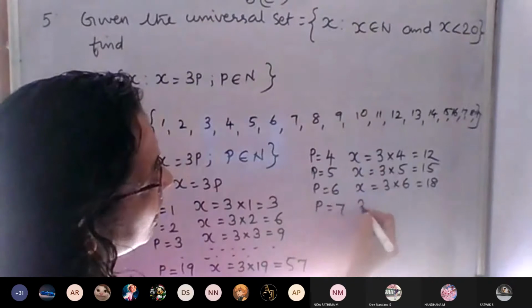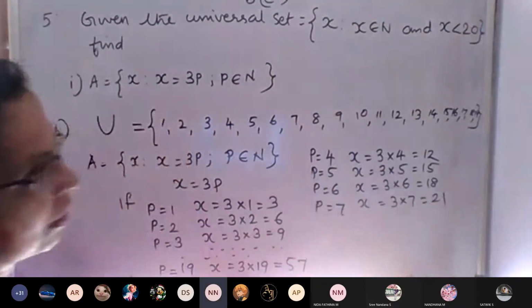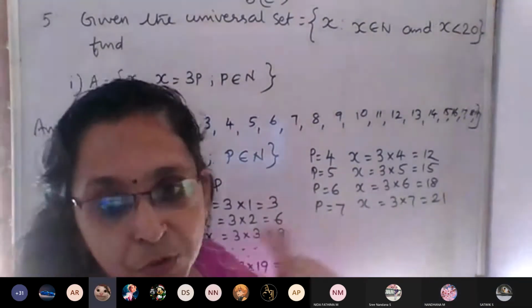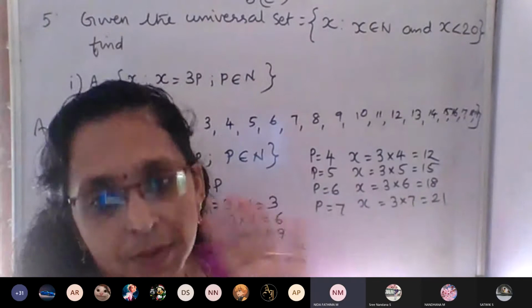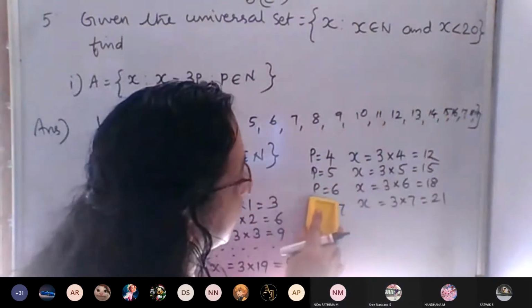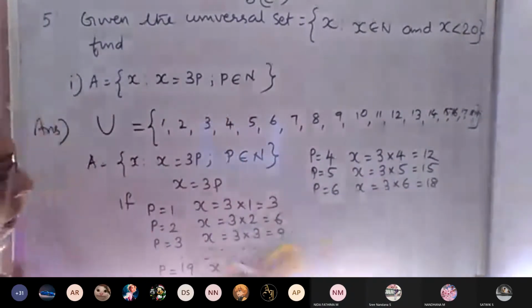P is equal to 7, x is equal to 3 into 7, which is 21. Ma'am, only up to 6, because 21 is greater than 20. So there is no need of this 21, isn't it?